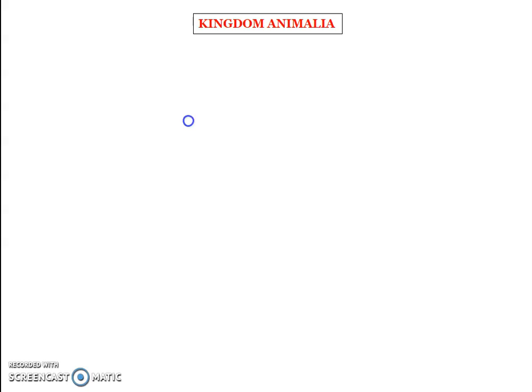Animals may be sedentary or sessile. Sedentary in the sense they are attached to a certain substratum, which could be a rock or some other organism. Sessile means they are not moving.